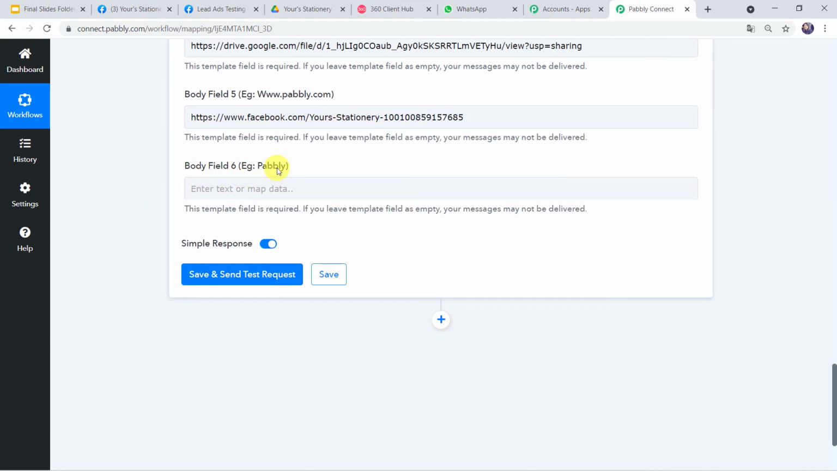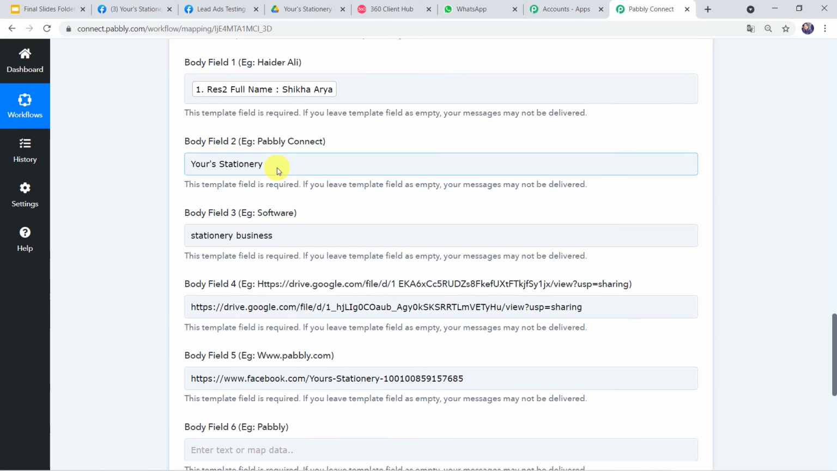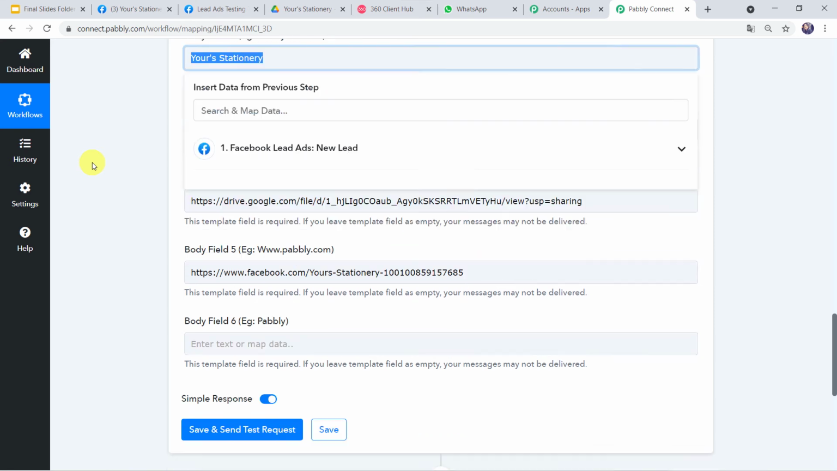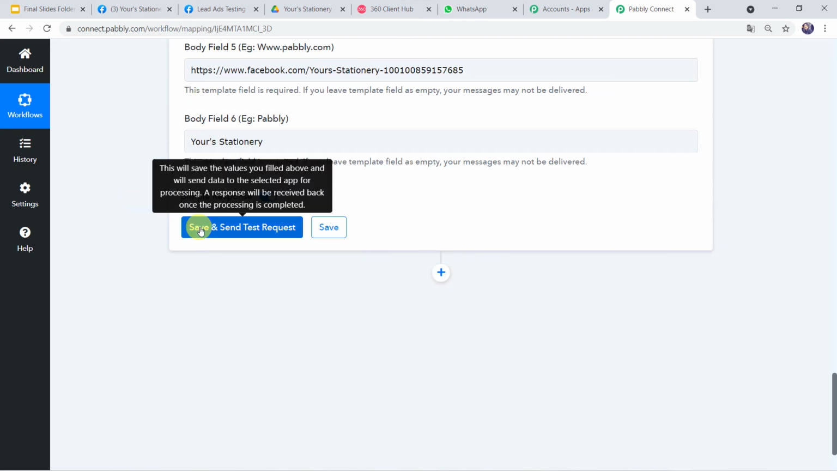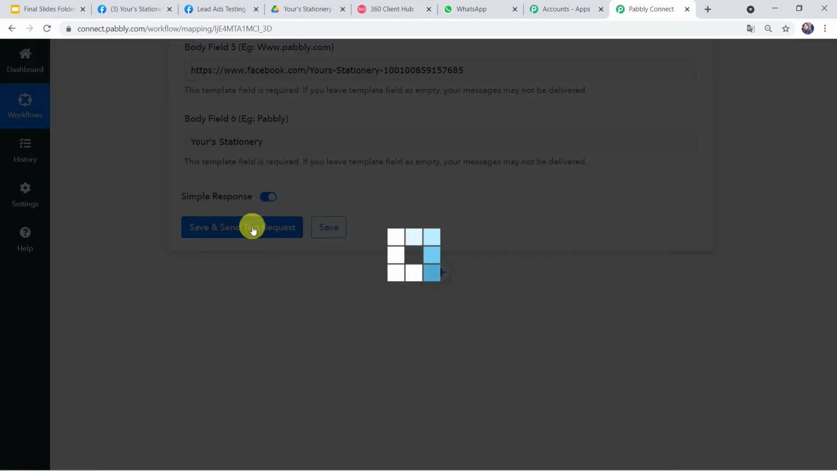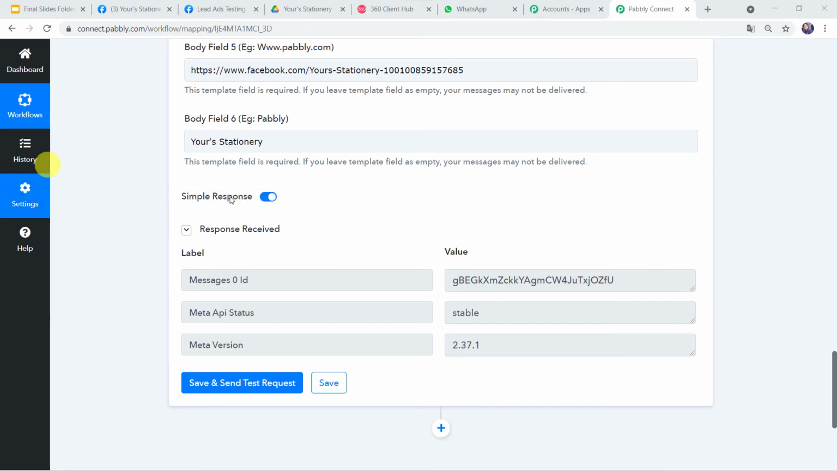Okay. Now body field 6, example Pabbly, that's the name of a company. Again we have to give the business name, that is Your Stationery. So we have to simply give the same name over here in body field 6 also. And now let's click on save and send test request. Okay, here we can see the responses received.